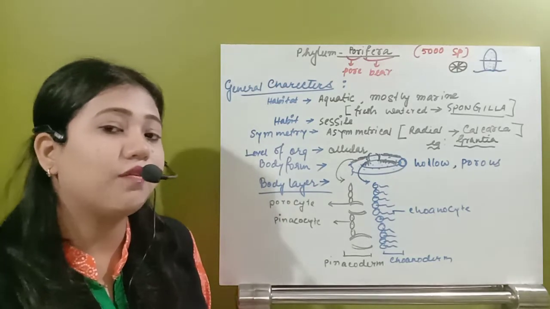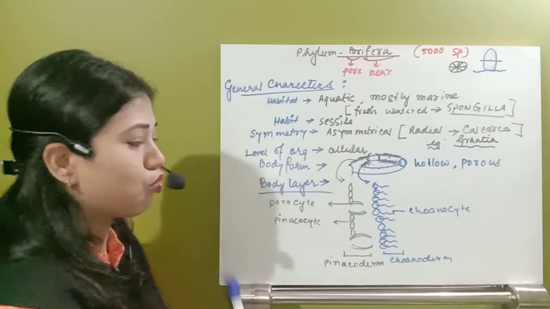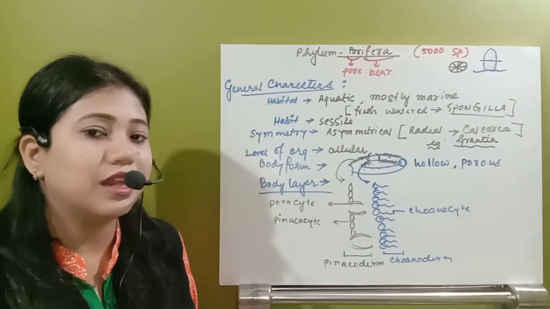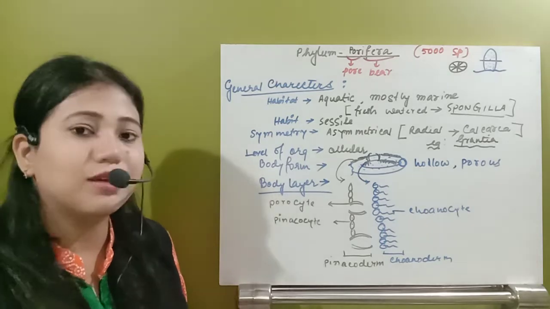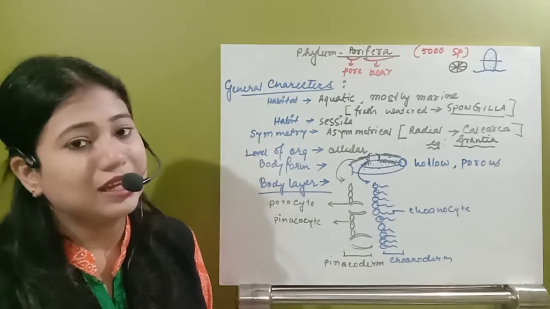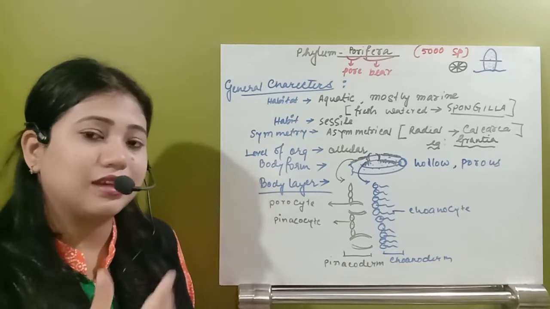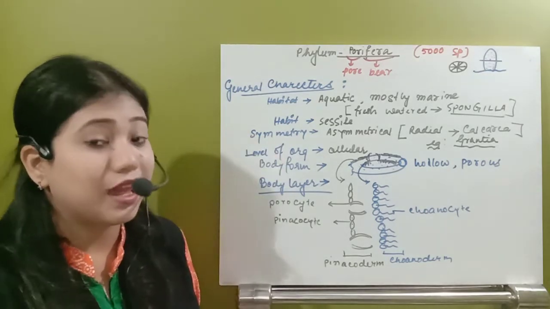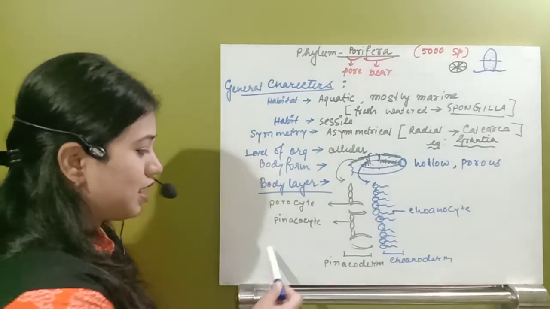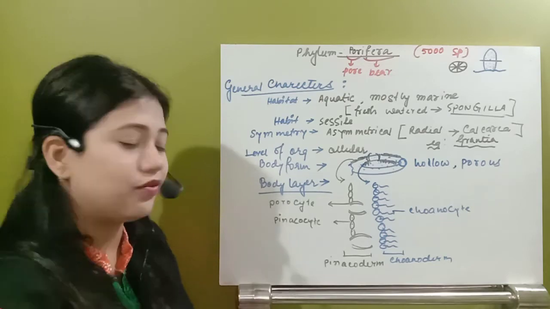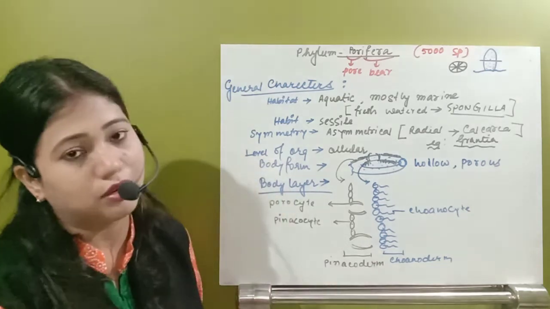Pinacoderm is made up of two types of cells. One is the porocyte. They are the oval shaped cells because of which the pores develop. So throughout the body they will have porocytes, because of which pores have been developed. And in the same outer layer they have the flat cells, known as pinacocytes. Pinacocytes and porocytes form the pinacoderm layer.